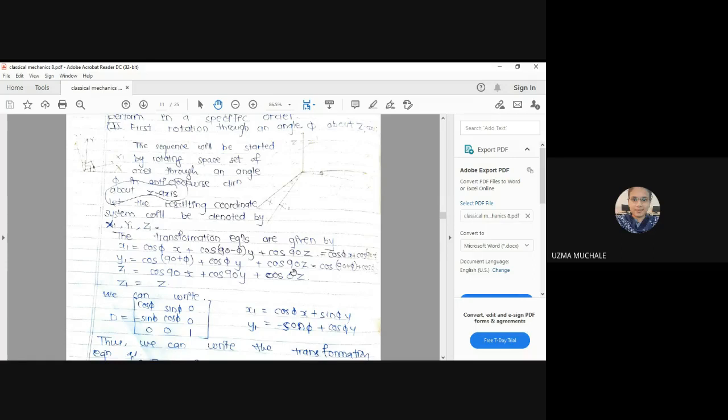So what is the angle between x1 and z1? That means the corresponding angle is 90. Similarly, we can write for z1. For z1, the angle between z1 and x, but z1 is nothing but your z because we have fixed it. So the angle between x and z.